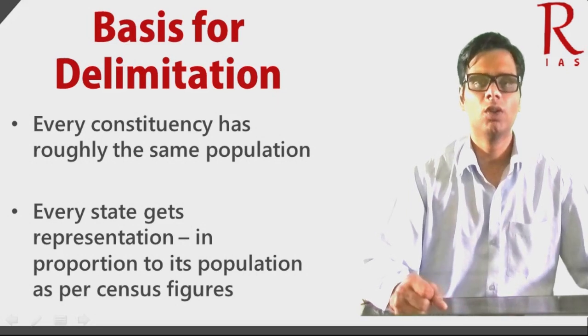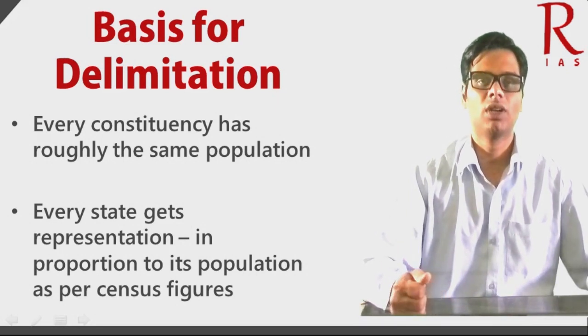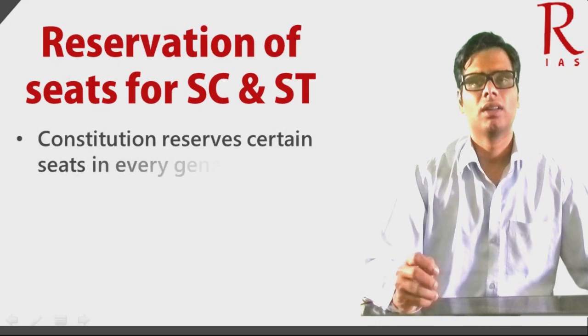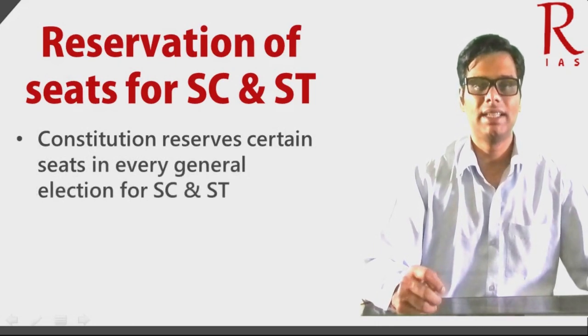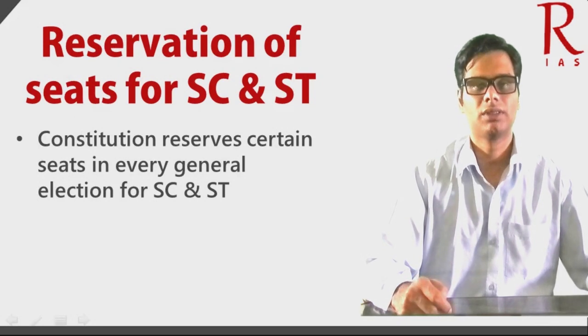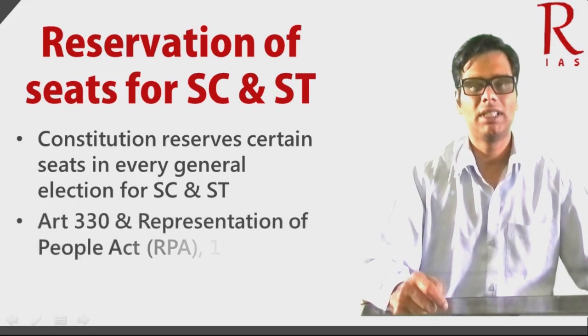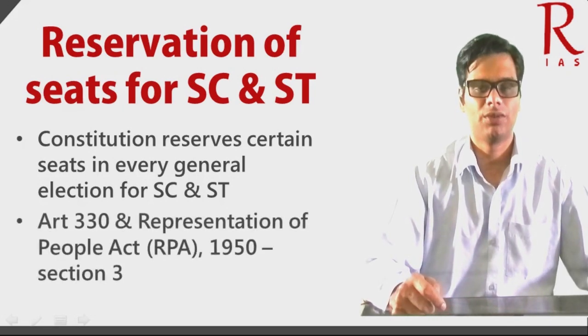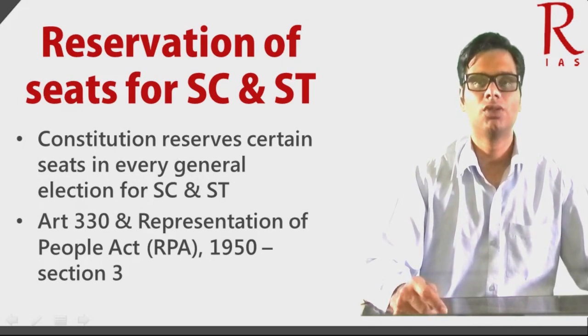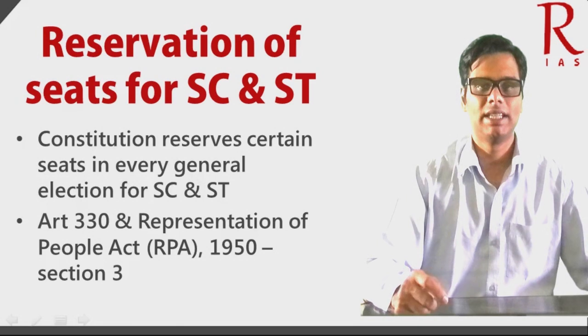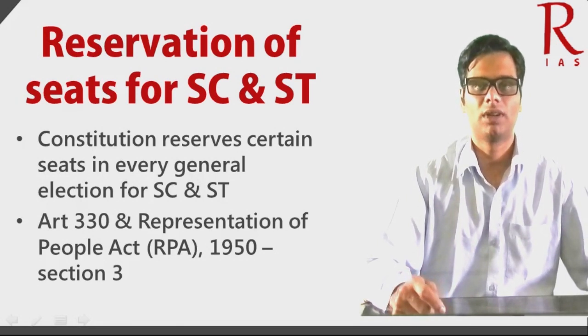We will also look at the reservation of seats for scheduled castes and scheduled tribes. The Constitution reserves certain seats in every general election for the scheduled castes and scheduled tribes.